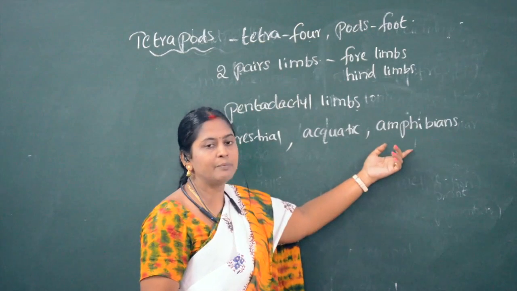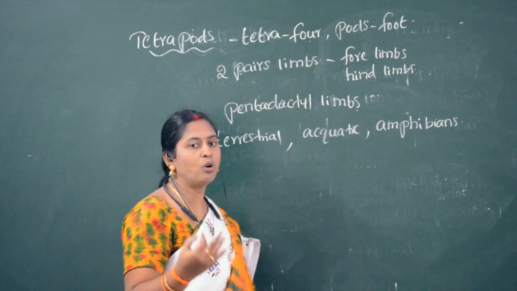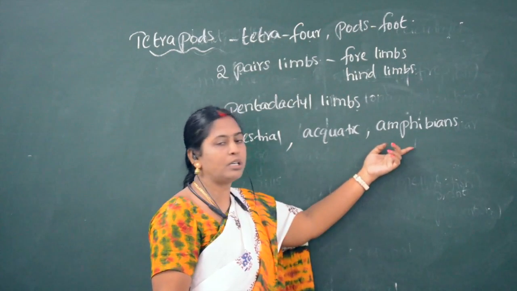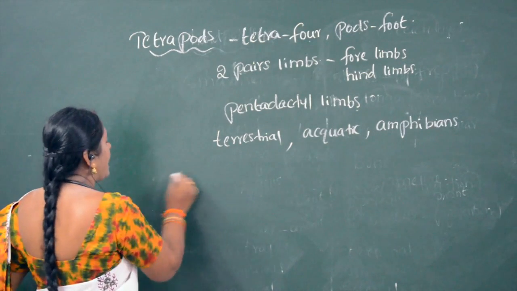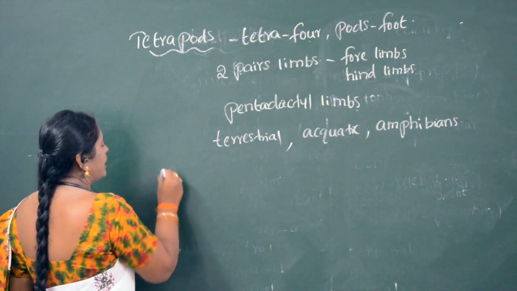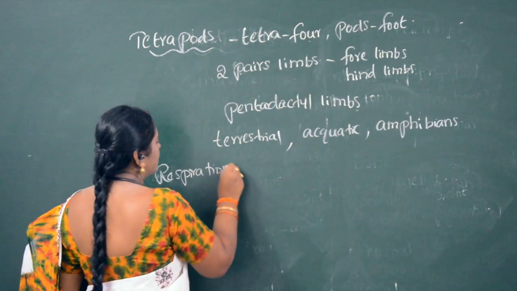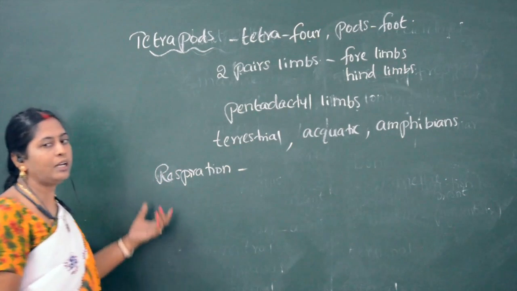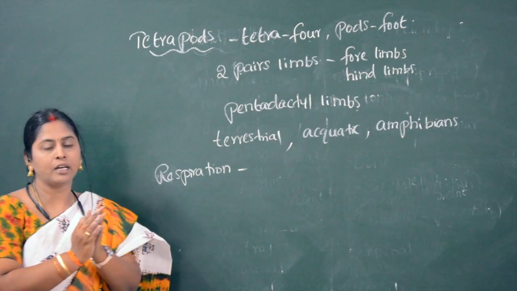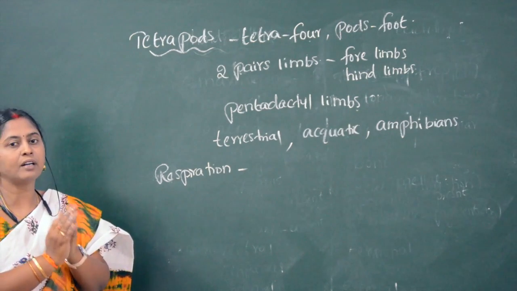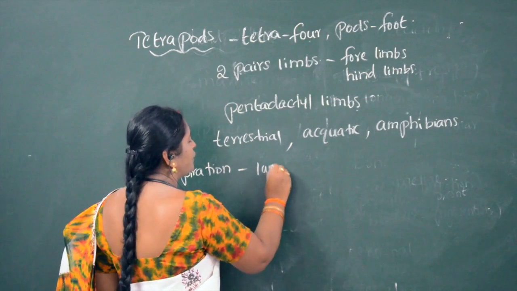Amphibians means the organisms which can live on the land and which can live in the water. In these tetrapods, respiration is of different types. Respiration of tetrapods occurs by different kinds of respiratory organs. What are the respiratory organs of tetrapods?